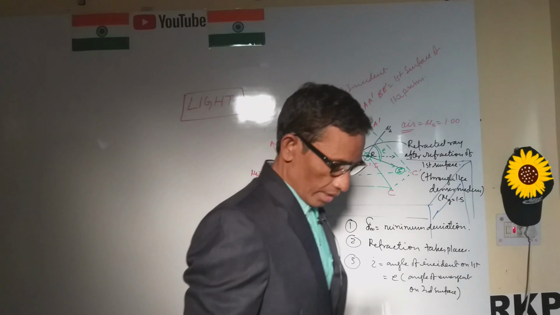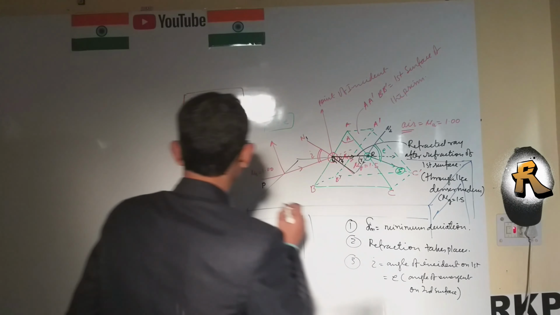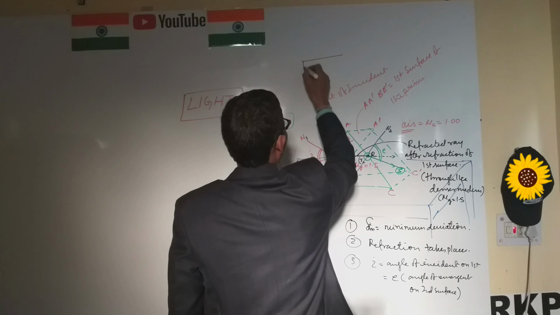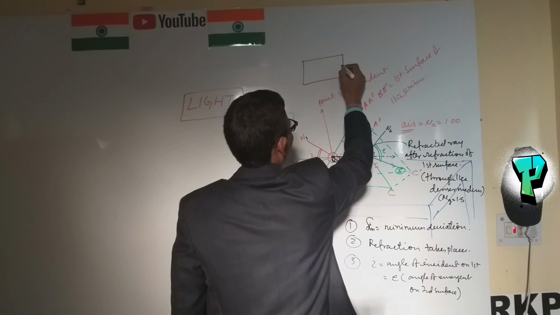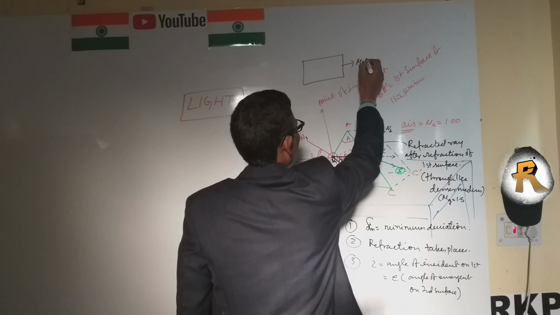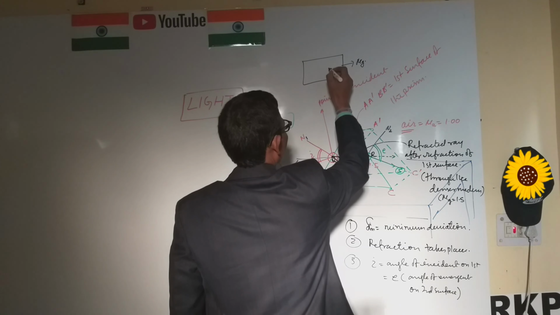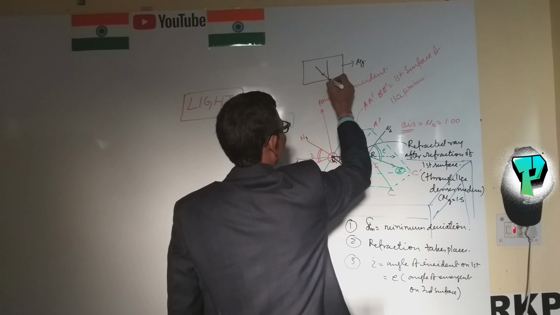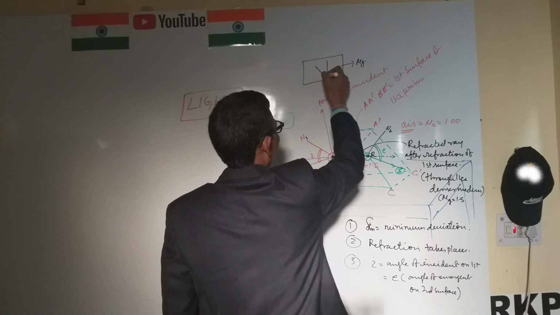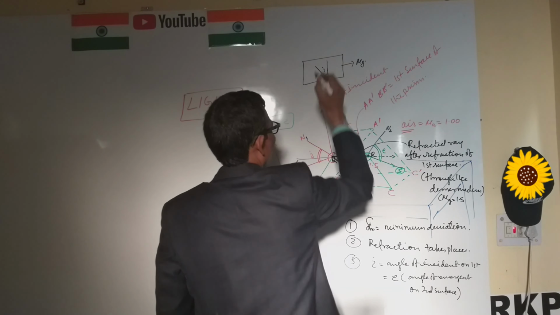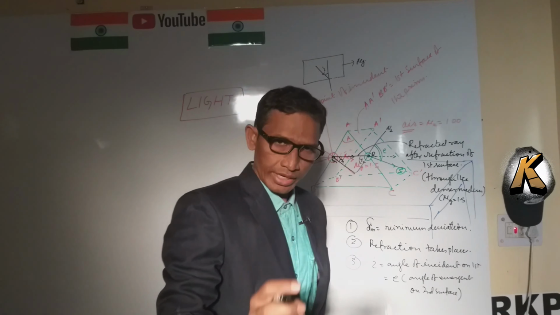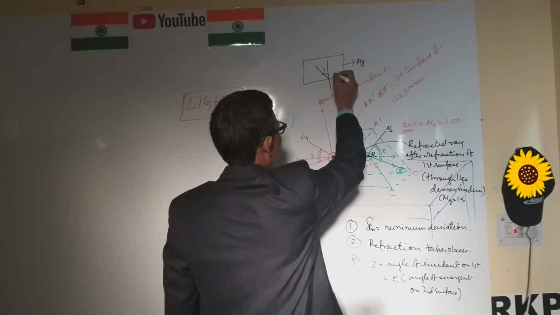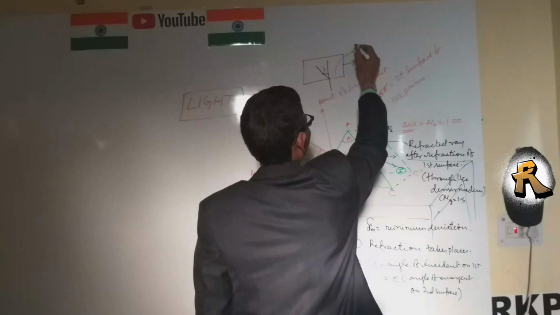Suppose this is the denser medium. This is the point where the ray is incident. When the point is incident here, we can say it is the point of incidence, so it is the angle of incidence. But here is the denser medium. This is called the denser medium.